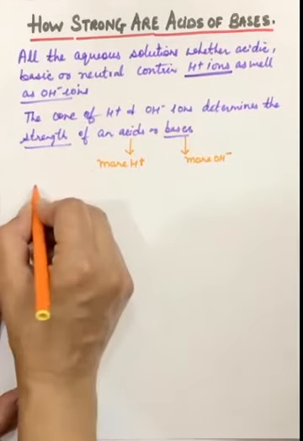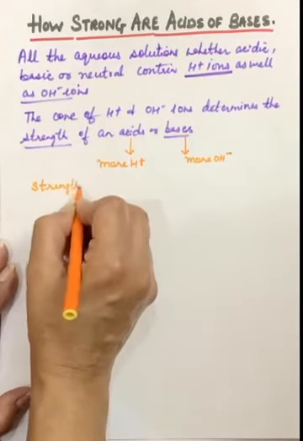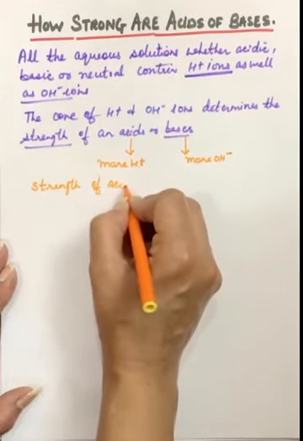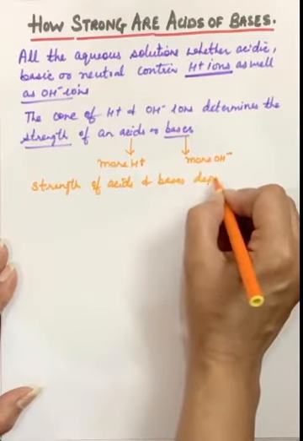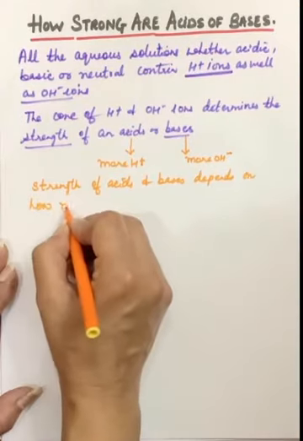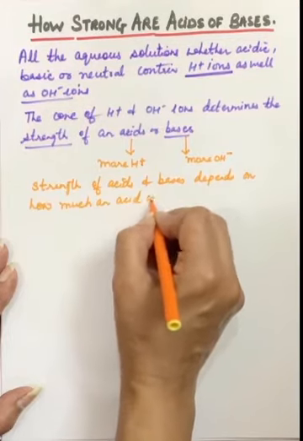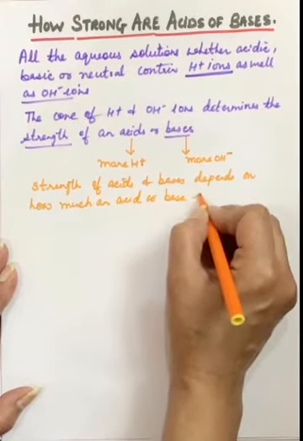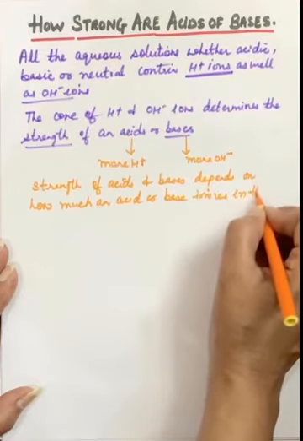So the strength of acids and bases depends on how much an acid or base ionizes in the solution.